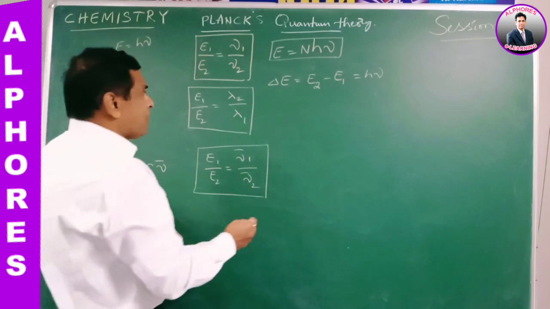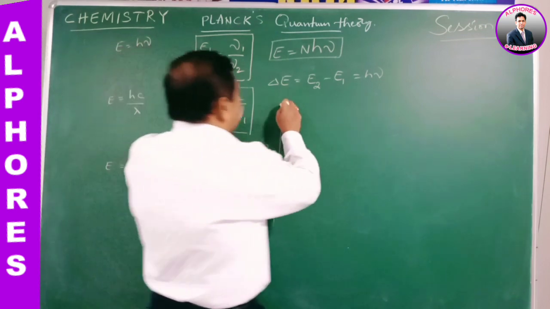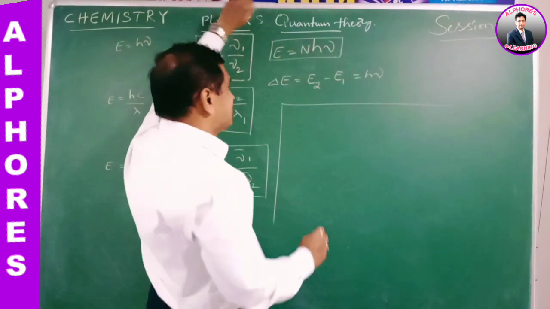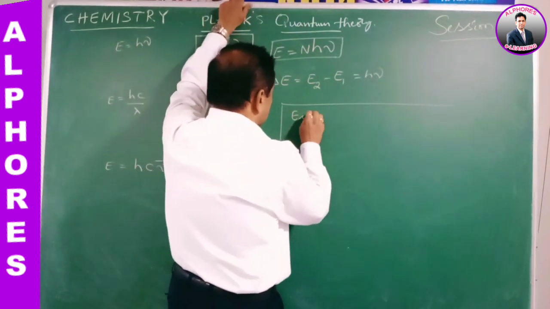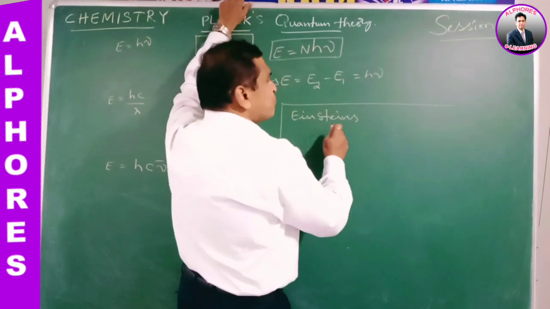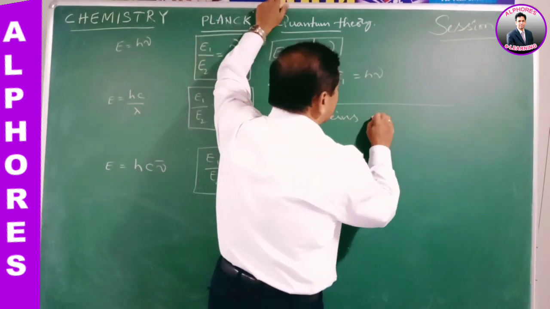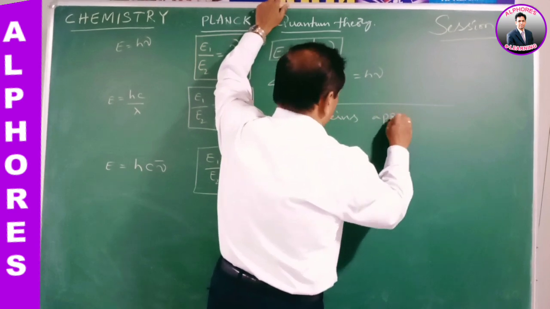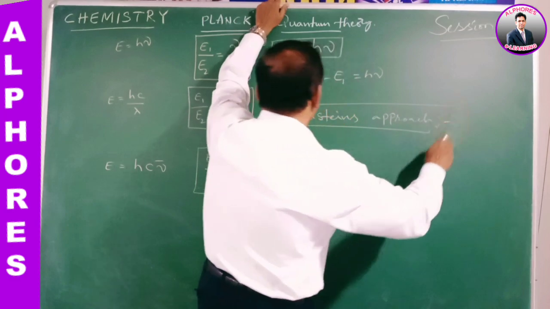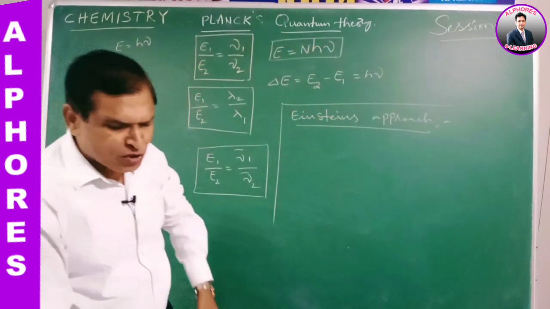Now, after Planck's quantum theory, Einstein's generalization, or we can say Einstein's approach. Einstein's generalization of Planck's quantum theory.